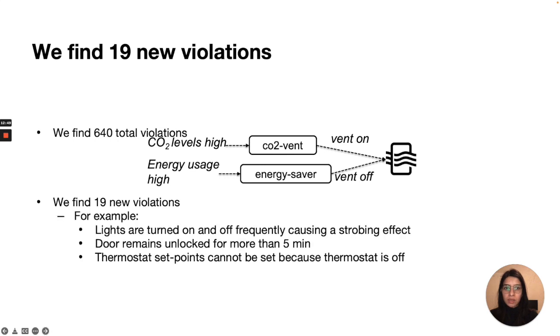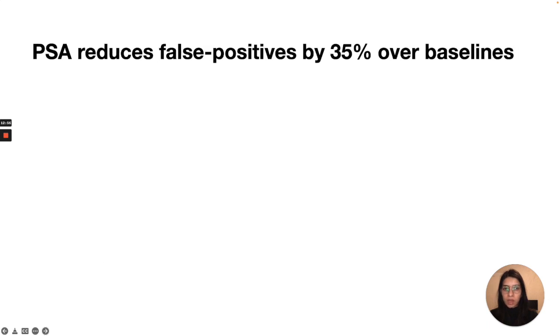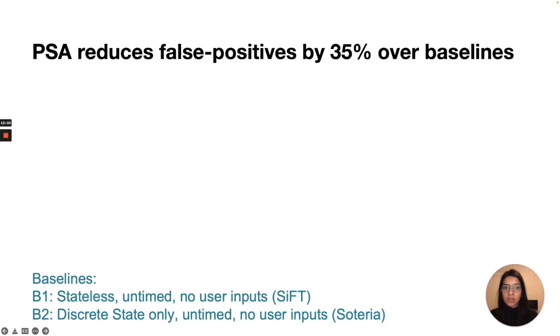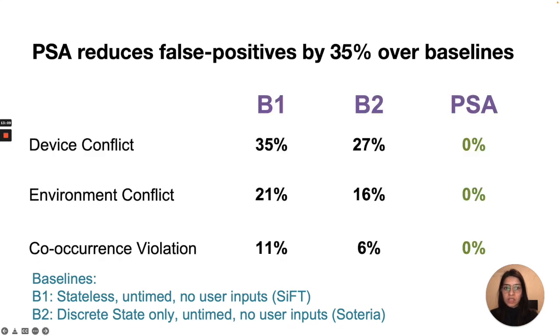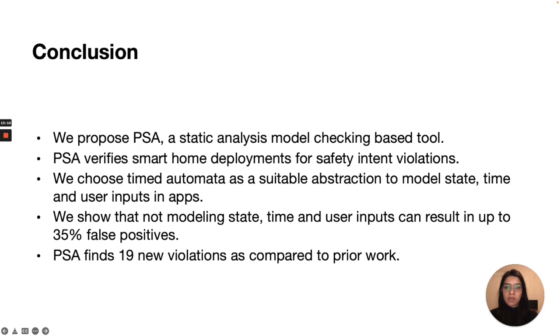For example, in one interaction, lights are turned on and off so frequently that it causes a strobing effect. We compare PSA with two baselines to demonstrate the importance of modeling state, time, and user inputs. These baselines are approximation of SIFT and Soteria. In terms of false positives, baselines can have up to 35% false positives. Please refer to the paper for details about these intent violations.